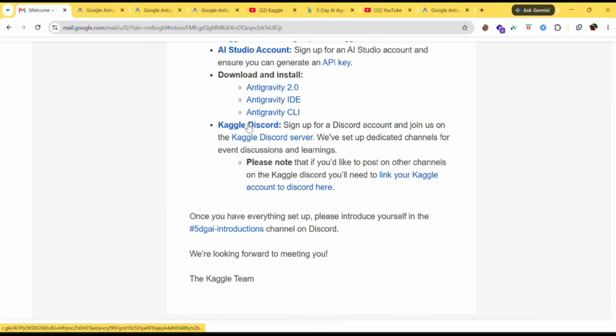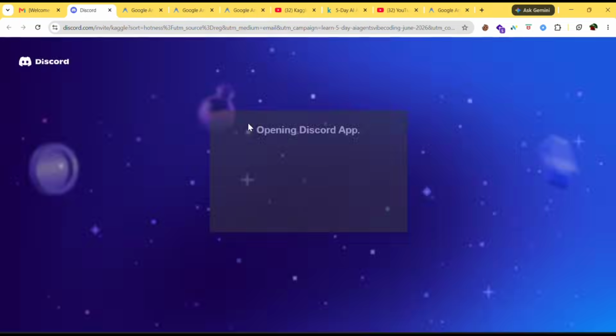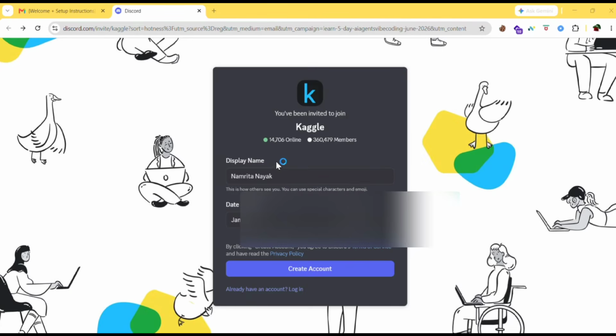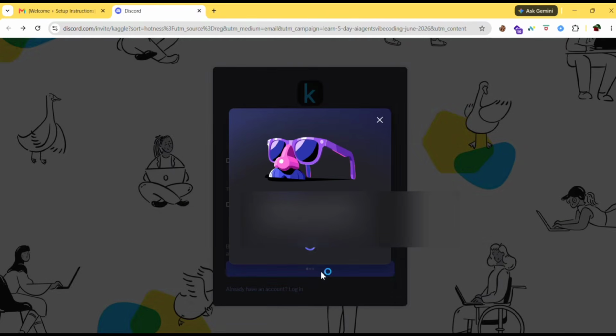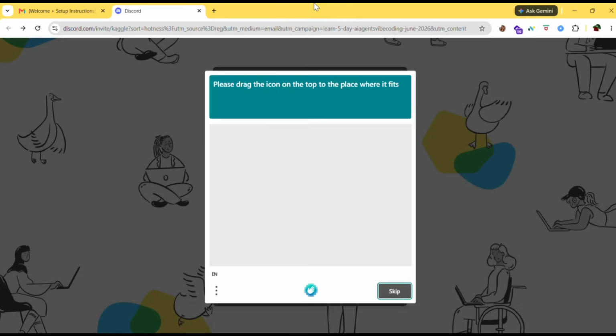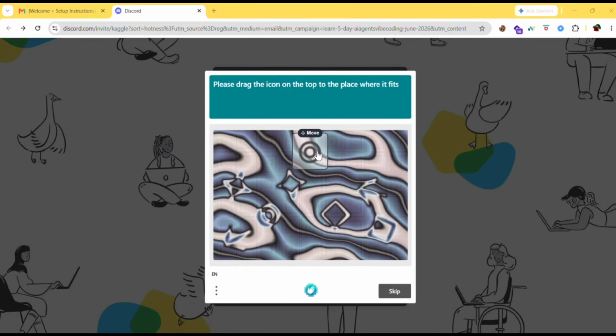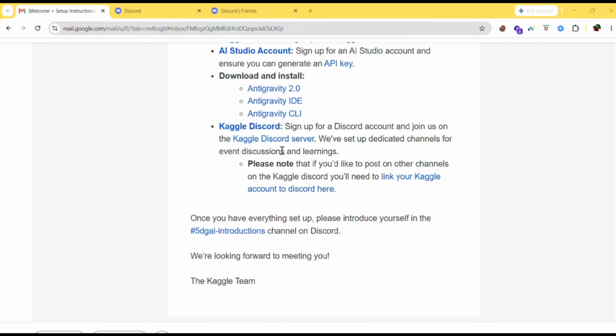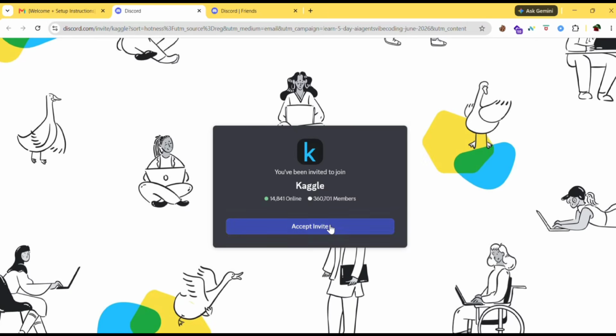It's Kaggle Discord. Click on Kaggle Discord, or you can just go to browser and type Kaggle Discord. You'll get the page. If you don't have account, you need to create your display name, date of birth. For registering, give your display name and date of birth. Then click on create account. Do this. Click on verify. Then click on join a server. Then come to mail and just click Kaggle Discord server. You get this. Click on accept invite.